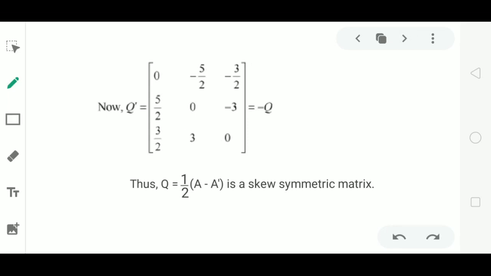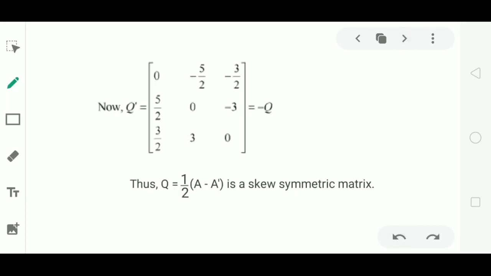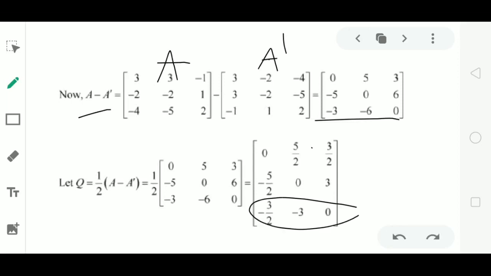first row 0, minus 5 by 2, minus 3 by 2. In the matrix Q we have 0, plus 5 by 2, plus 3 by 2. Here the first row elements are the negative of elements of first row in Q. Similarly, the second row elements of Q are minus 5 by 2, 0 and 3. In Q dash they are plus 5 by 2, 0 and minus 3. They are just negative of elements of Q. Similarly, third row elements are 3 by 2, 3, 0. These elements are negative of elements of third row of Q.